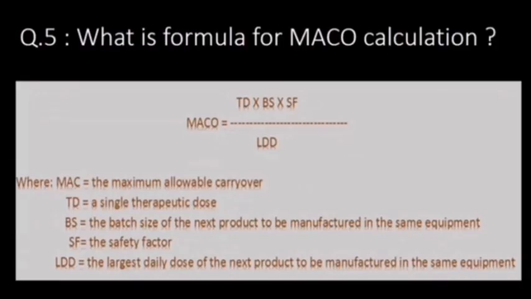Next, very frequently asked question: what is the formula for MACO calculation? You can see the formula for MACO calculation on the screen. It is a multiplication of 3 factors. First one is TD, which is a single therapeutic dose. Second is BS, that is the batch size of the next product to be manufactured in the same equipment, and third factor is the safety factor. This multiplication is then divided by the LDD value, which is the largest daily dose of the next product to be manufactured in the same equipment.